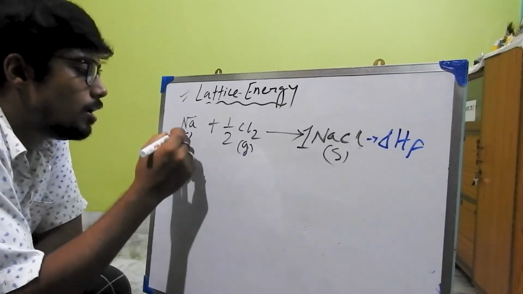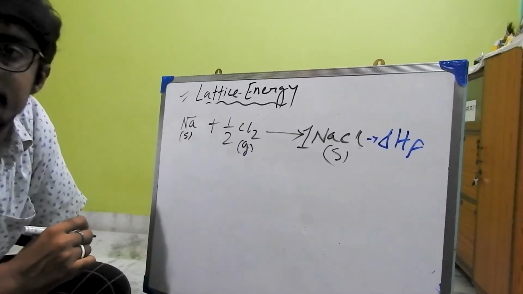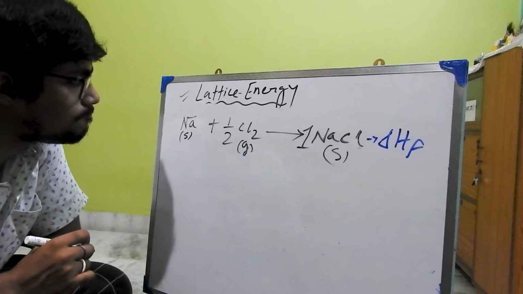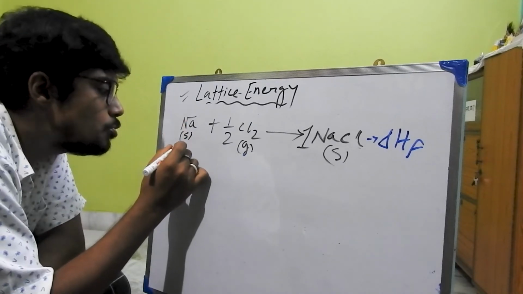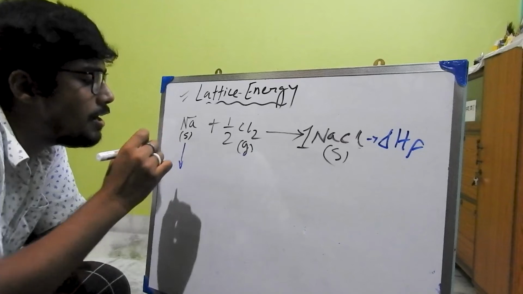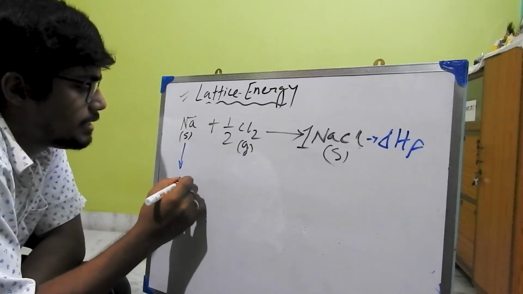So this is in the solid state. Now we have to convert it into the gaseous state, right?